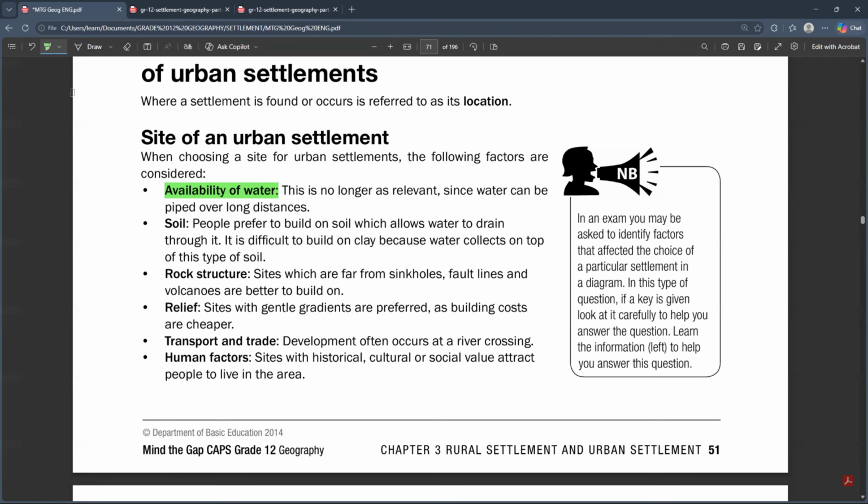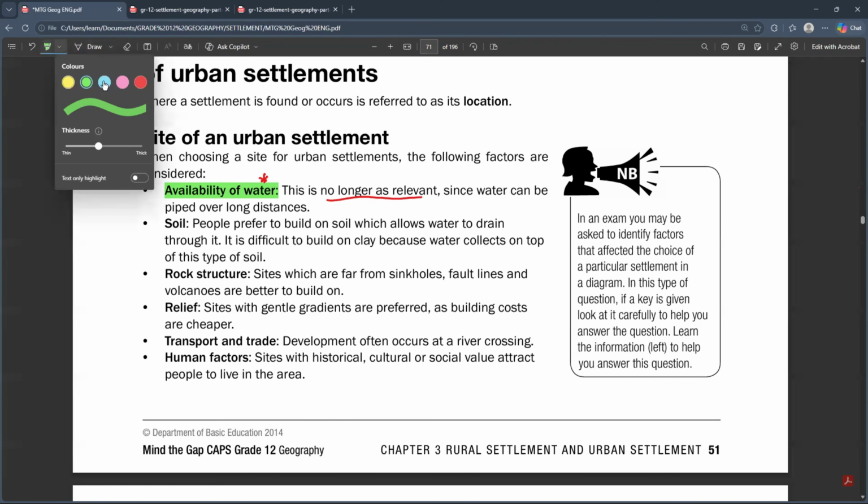So yes, it is a factor that affects the site, but it is not that relevant. Even when you're answering questions based on the site of an urban settlement, try not to mention the availability of water, because in urban areas we can just transport the water using pipes from longer distances, right? But now, what is most important in this case?